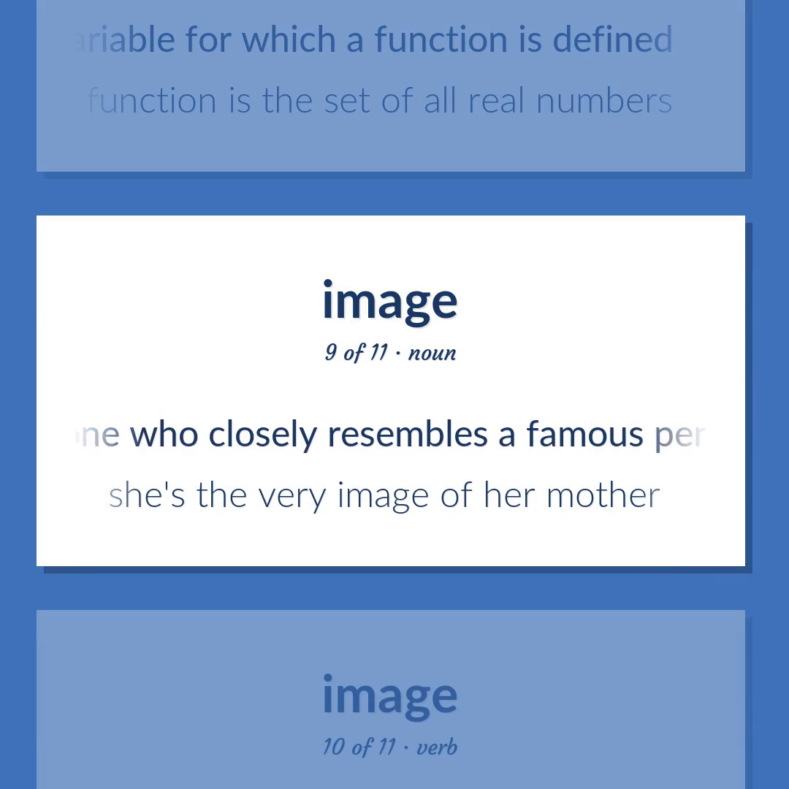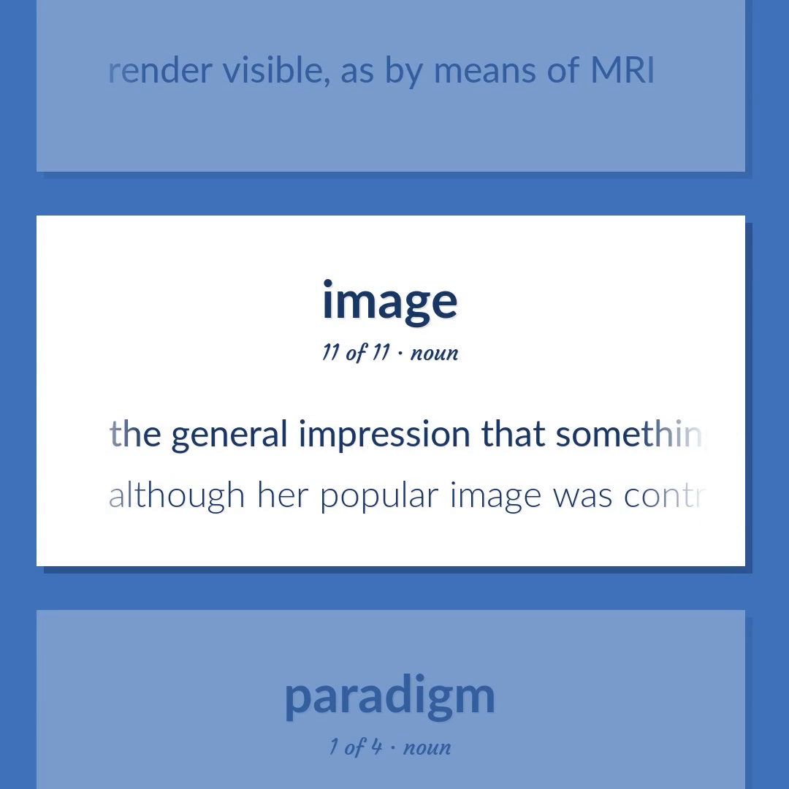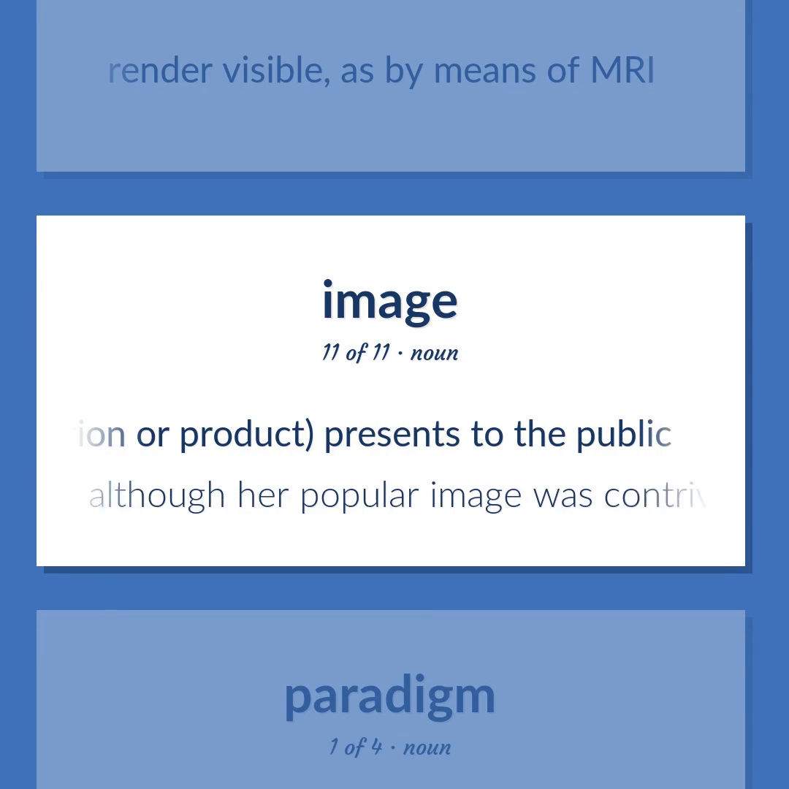Someone who closely resembles a famous person, especially an actor. She's the very image of her mother. Render visible, as by means of MRI. The general impression that something, a person or organization or product, presents to the public. Although her popular image was contrived, it served to inspire music and pageantry.